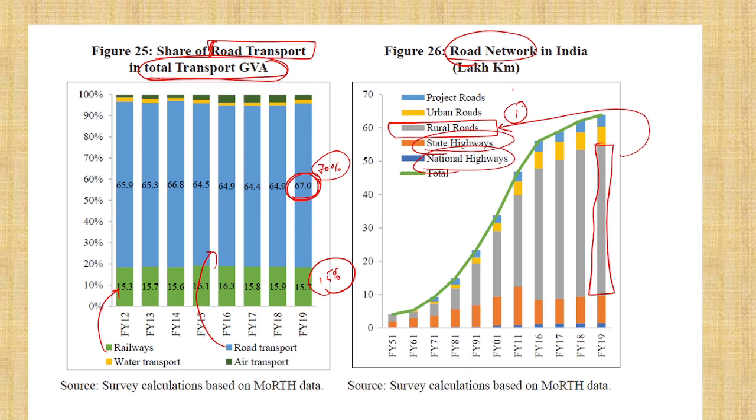They will say national highway or state highway has the highest concentration of road. No, it is rural roads. Second is state highway, and third is the urban road. In the concentration you should know: first rural roads, second state highway, third urban road.